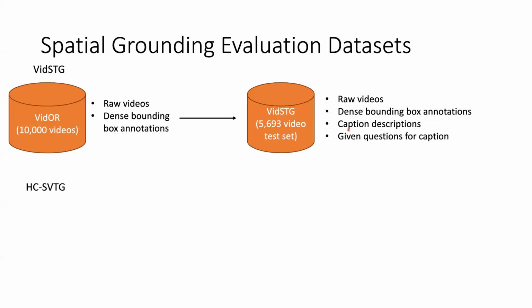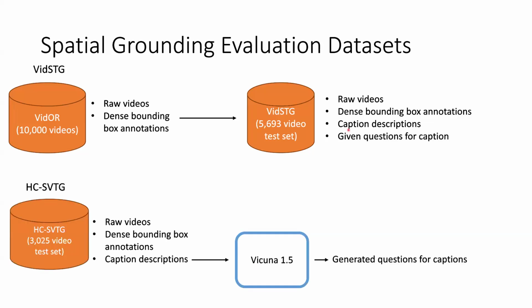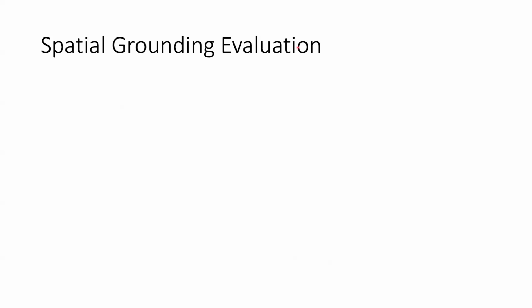The next dataset is the HC-STVG dataset. This contains, again, the videos, the bounding box annotations, and caption descriptions, and since it doesn't contain the questions for those captions, it is passed through Vicuna, which generates the corresponding questions. So now let's get into how this metric is actually calculated.